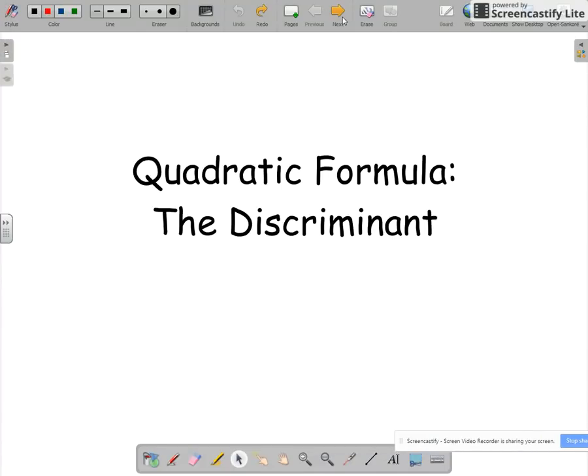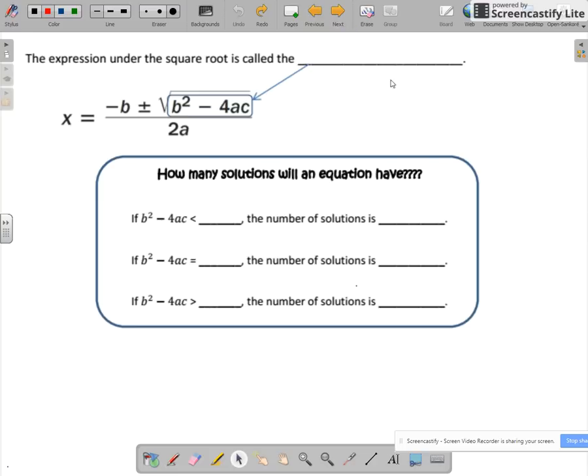It's a continuation of the quadratic formula. So as a reminder, the expression under the square root is what we call the discriminant. So that's the b squared minus 4ac. Now the other day we talked about this little box and how many solutions an equation will have.